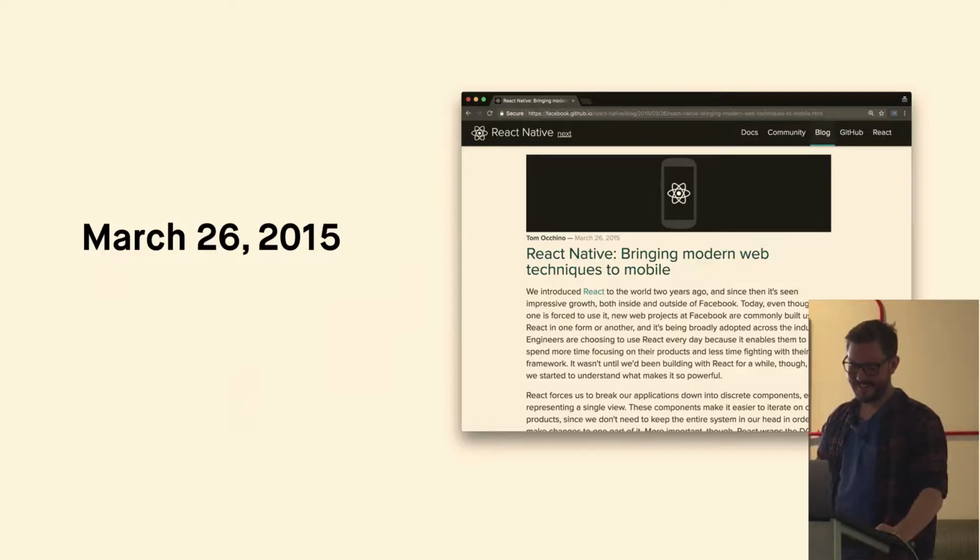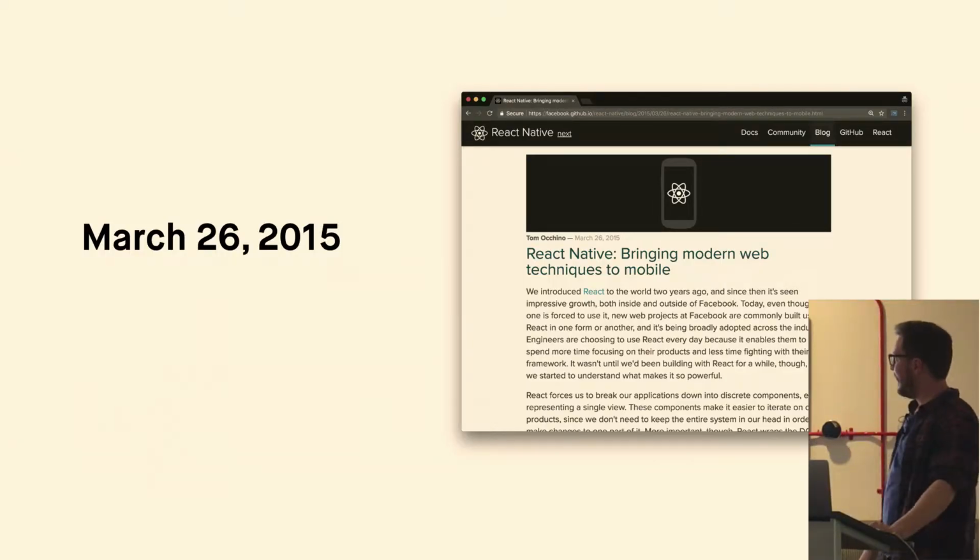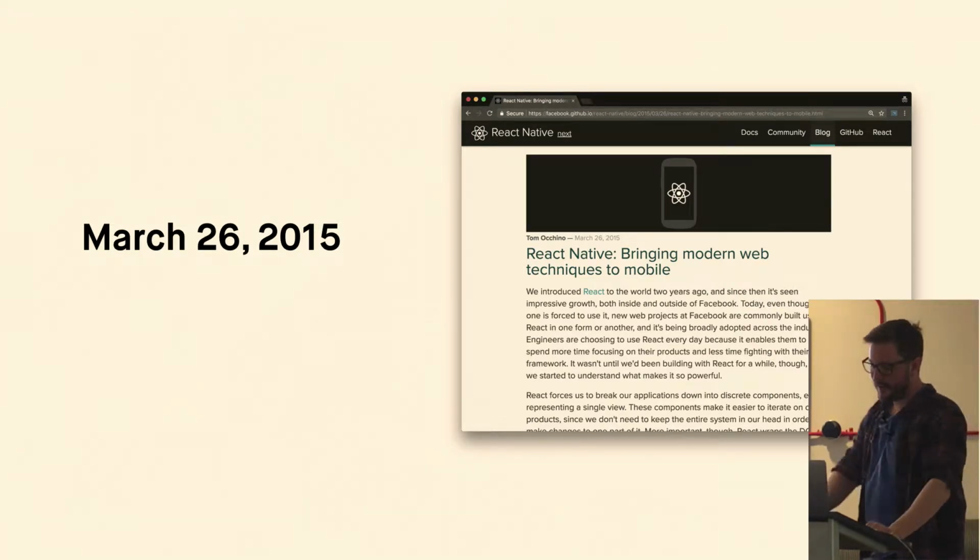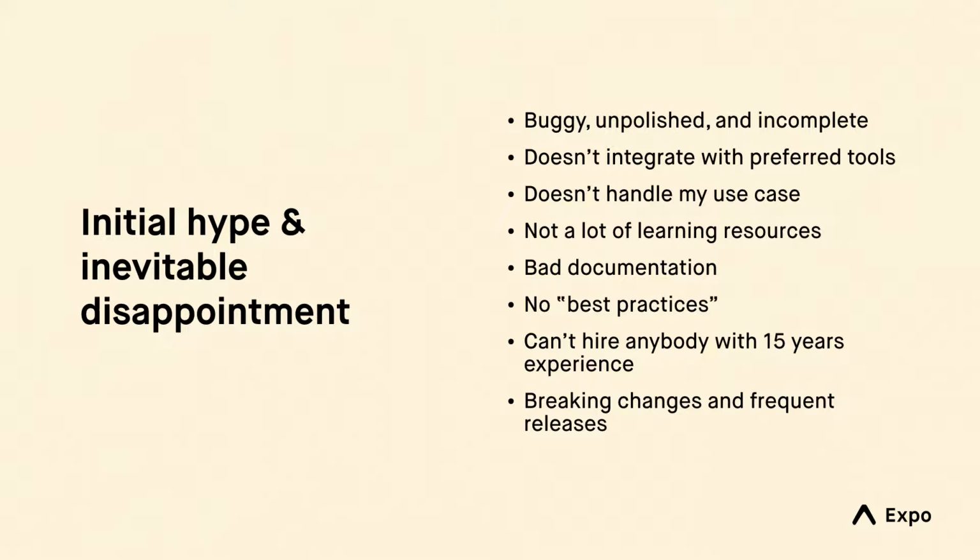React Native was released over 1,000 days ago, on March 26, 2015. So it's coming up to the anniversary, I guess. Something that usually happens when software is first released is there is often a lot of hype, and inevitably around hype there is a lot of disappointment.